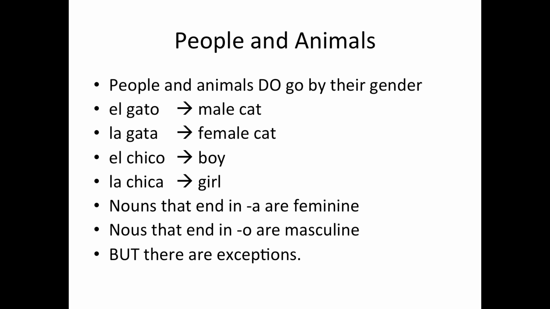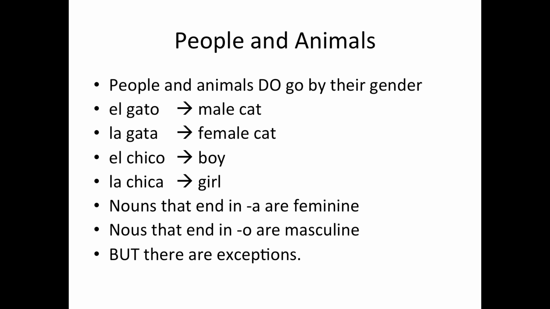Okay, so when we do want to think about gender association is when we are talking about people and animals, okay, but not the objects belonging to the people and animals. So let's look. The word for cat in Spanish is gato, but gato describes a male cat, so it's el gato. What if it's a female cat? Well, then we are going to change the noun and the article with it. So el gato becomes la gata.